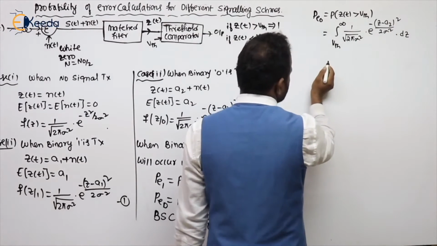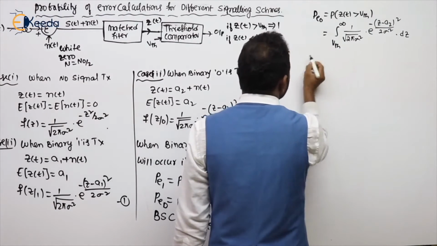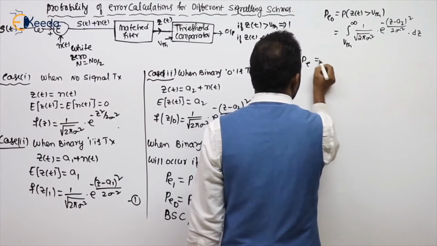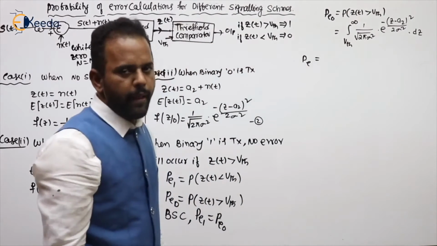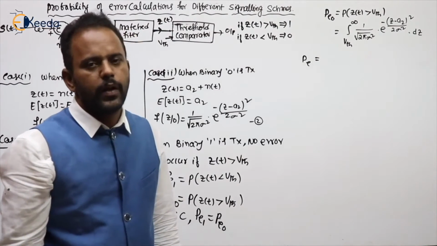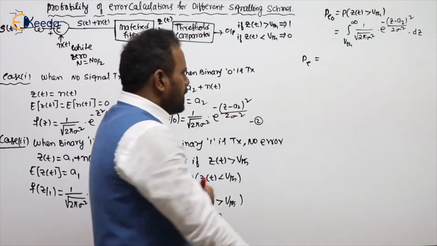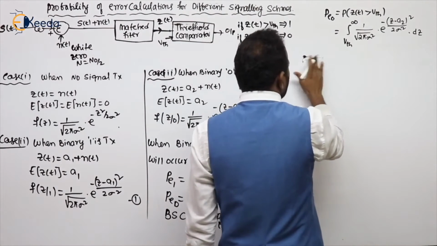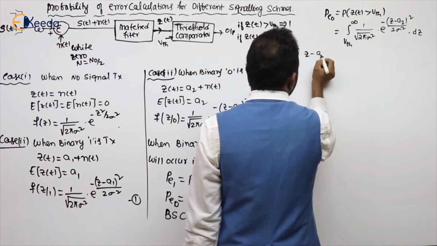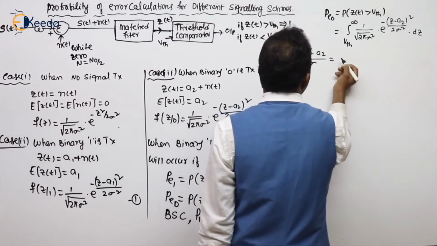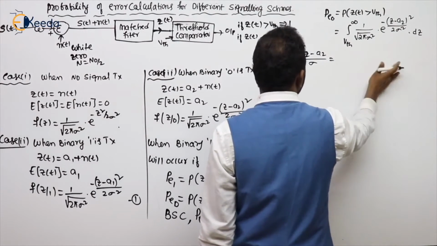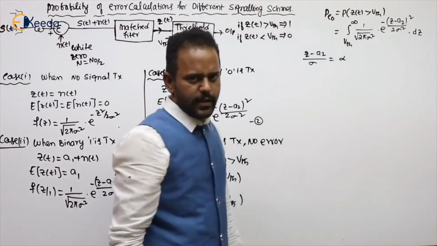Try to follow what I am doing here. The probability of error can be made common because both are equal. Try to recall the Q function also, students. Before that, one more modification: let me take (z minus a2) by sigma equal to another dummy variable. Since the probability of error is also p, it would cause confusion, so let's take alpha.